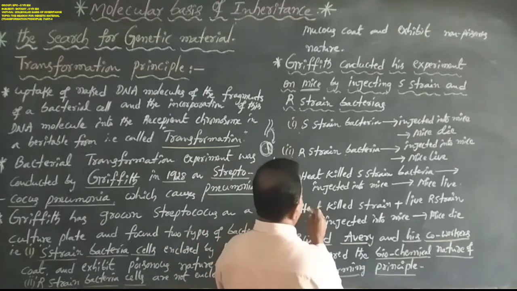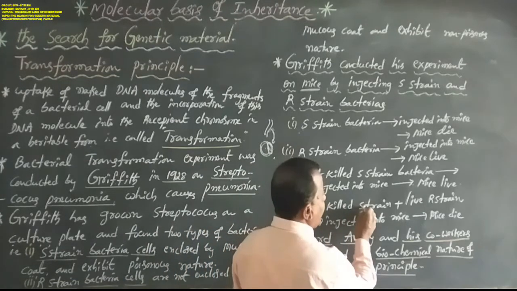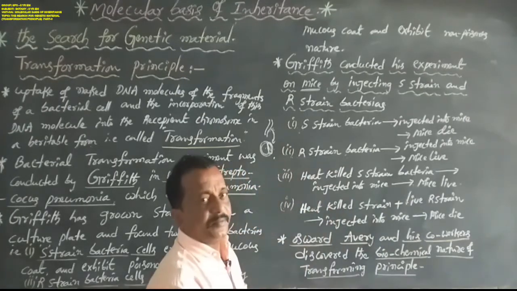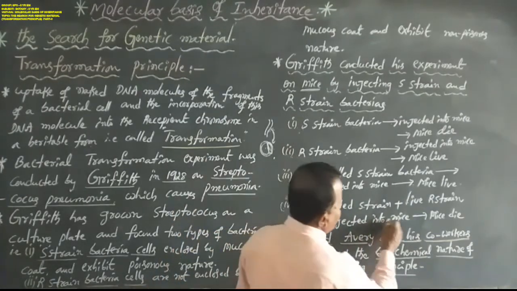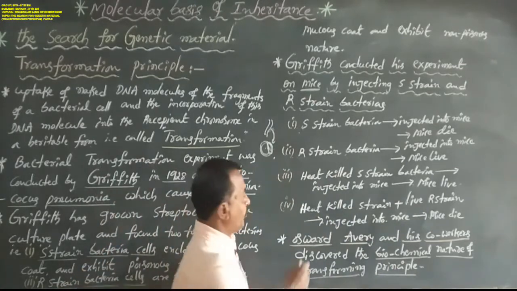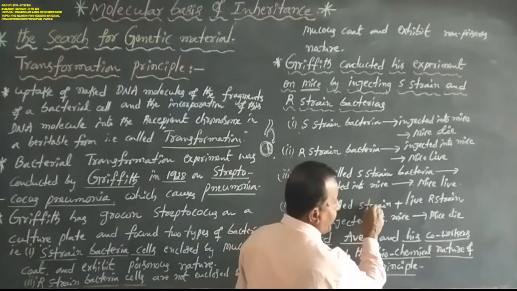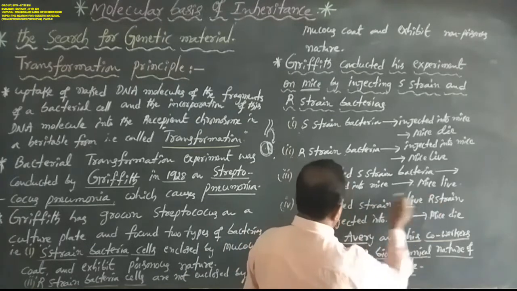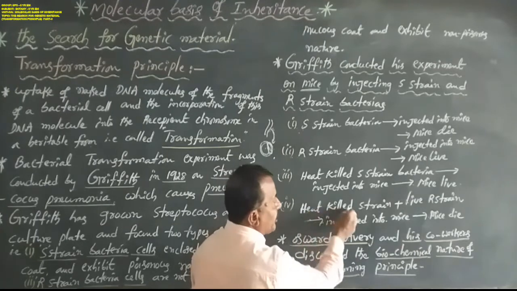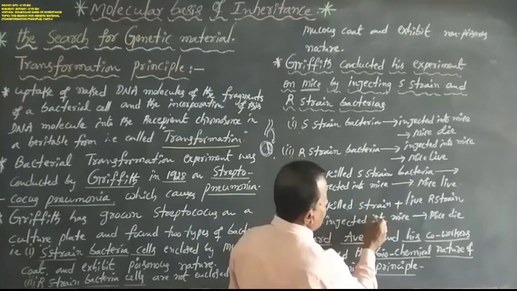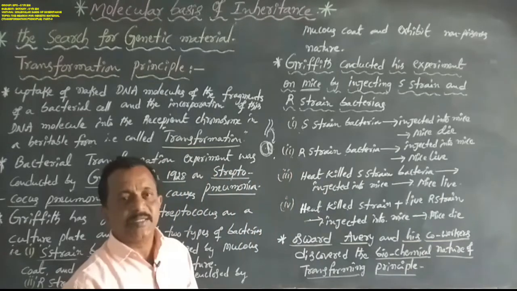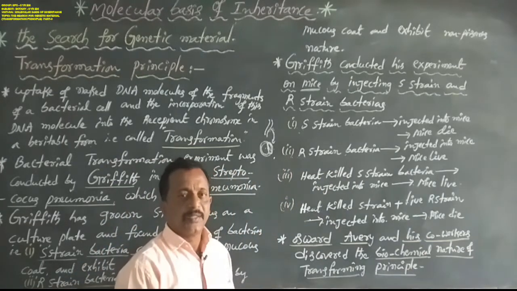Fourth, heat-killed S-strain bacteria and live R-strain bacteria are mixed and injected into mice. The mice die. Both mixed strains are injected into the mice, and the mice suddenly die. So why?